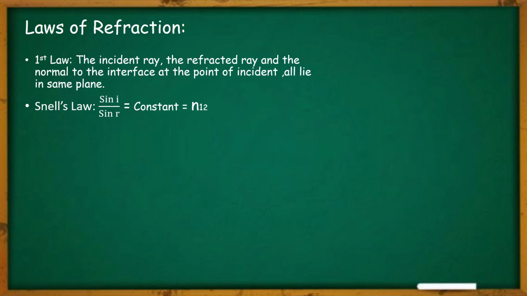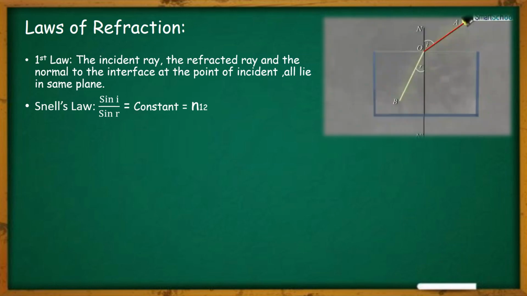If I interchange this and write n21, then I can say this is the refractive index of the first medium with respect to the second one. Here, as you can see, this is the incident ray, this is the refracted ray, this is the normal, and all are lying in the same plane. This is the description of the first law.